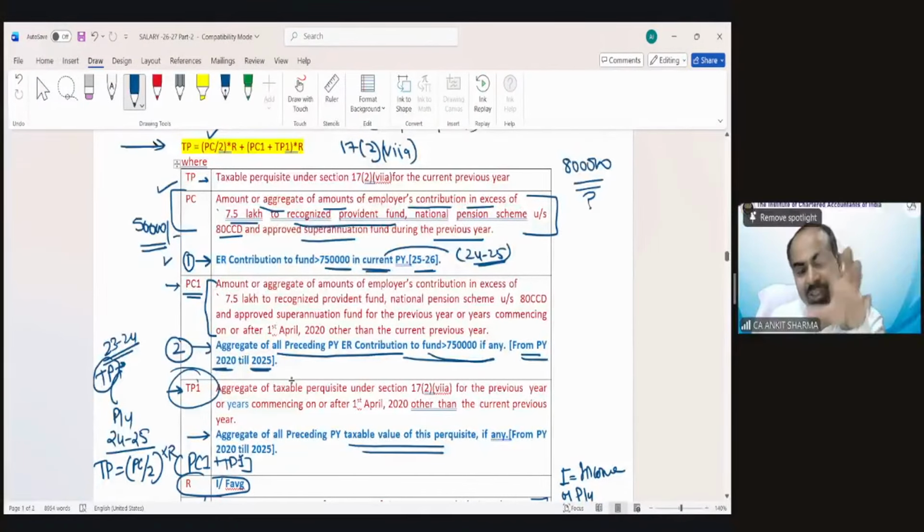And after this explanation, we have discussed illustration number 10 also. So definitely you will understand if you go and watch that class. If there is any issue even after watching that class, you can ask me in the next session.